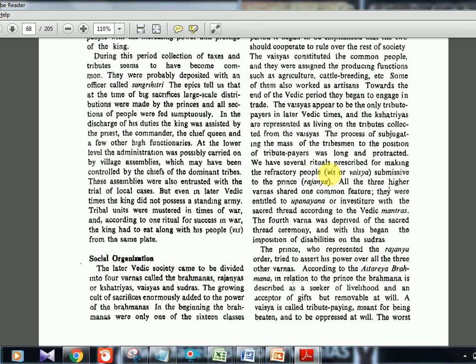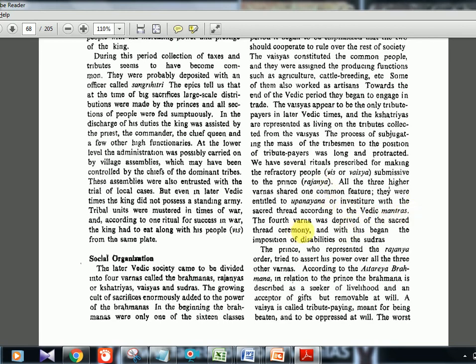Vis or Vaisya. Vis, if you remember, Vis and Jana, I told you in the last chapter, it is the tribes or the group of people. So when they engaged in trades, that Vis changed to Vaisya. That's how the term derived from Vis only. Then Prince is Rajanya, I told you, Kshatriyas. Then Vedic mantras are there.